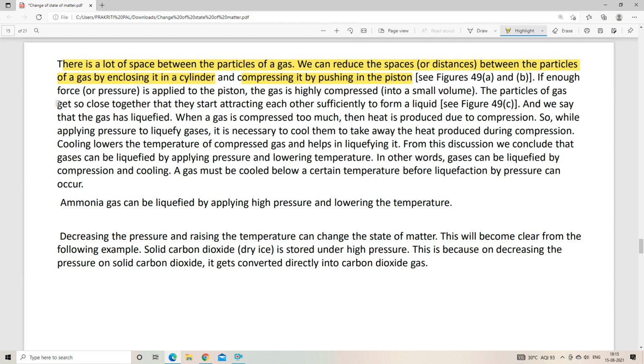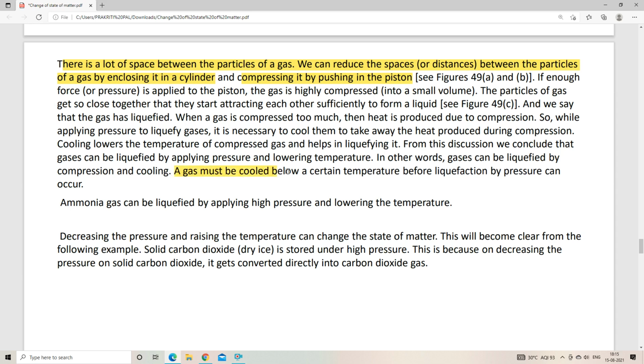After some time, we will see the gas will liquefy, because as a result of both cooling and compression, the gaseous particles will come close enough to have a strong intermolecular force of attraction, right? And due to this intermolecular force of attraction, what will happen? The gas will be liquefied. So that is what is written here. You can go through it.